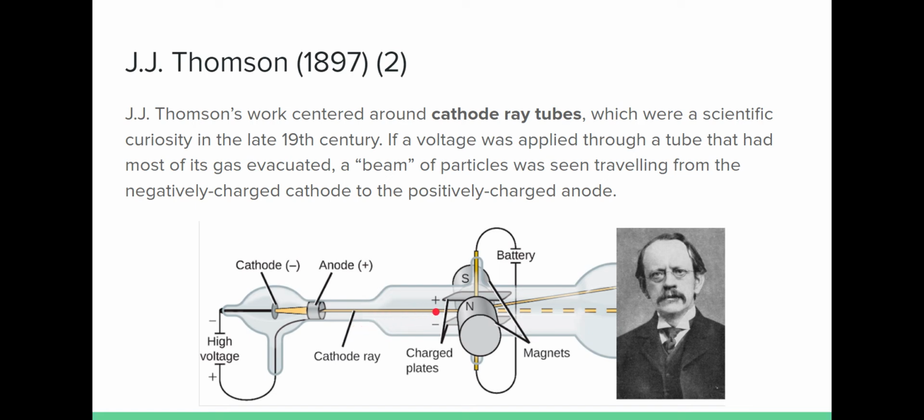The first is it kind of bent a little bit when you applied a positive and a negative field. A magnet also caused this field to bend, and more importantly, this beam seemed to bend away from the negative side of the electrically charged plate, and it was attracted towards the positively charged plate in that setup.